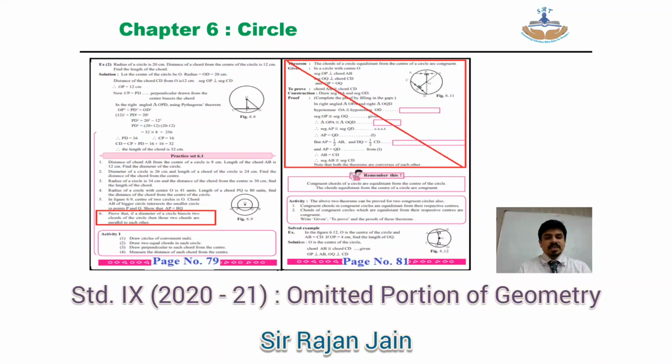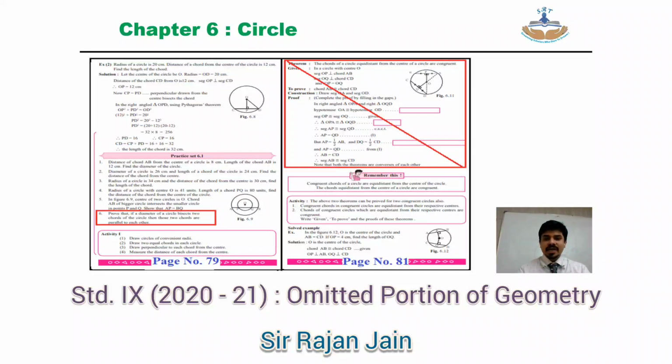Coming to chapter number 6, circle, page number 79. You can see the marking over here in red color. Practice set 6.1. Question number 6, that is the last question of practice set 6.1 is omitted. Then come to page number 81.